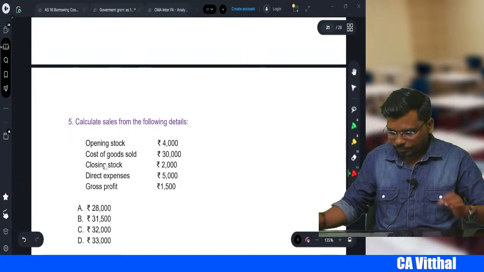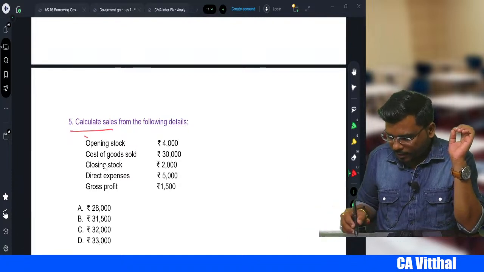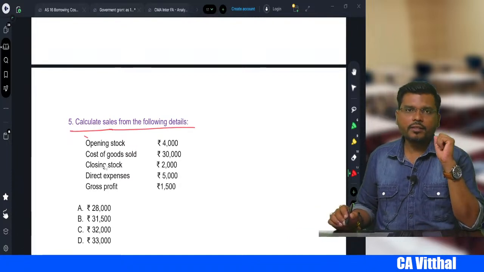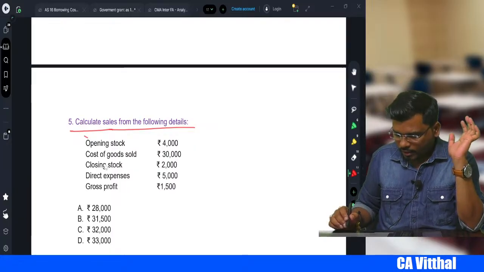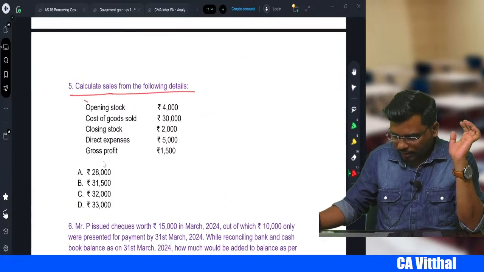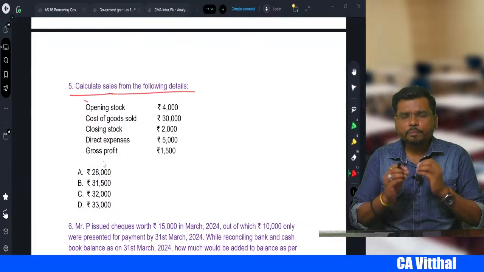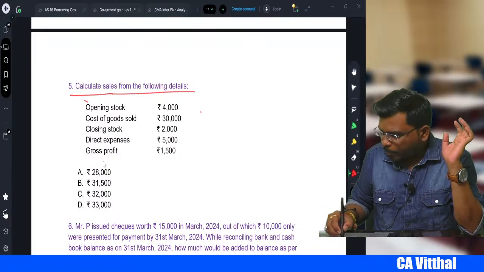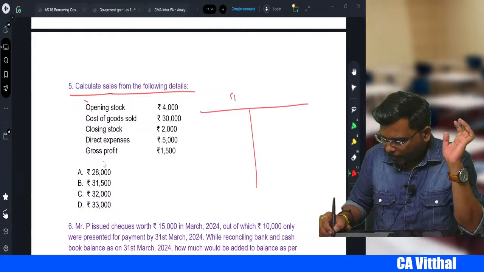Come to the next one. Calculate sales from the following details. Now, how to calculate, sir? They have given everything. Just prepare the trading account, right? So if you prepare the trading account, my dear student, just write one by one.